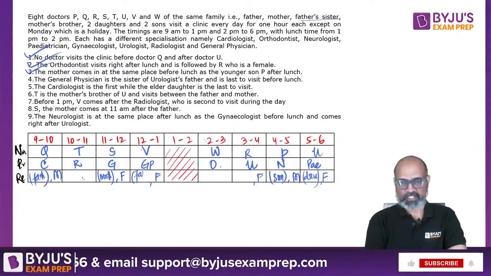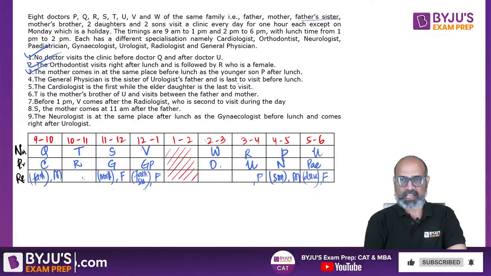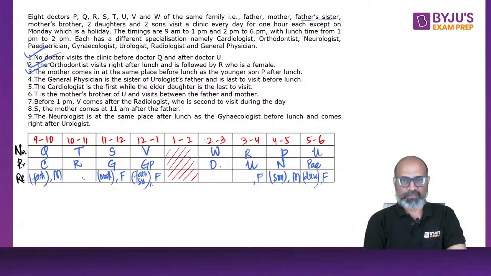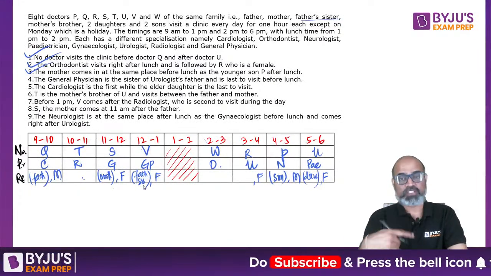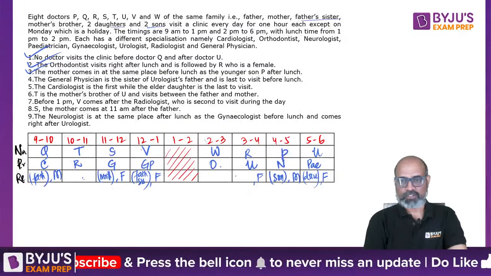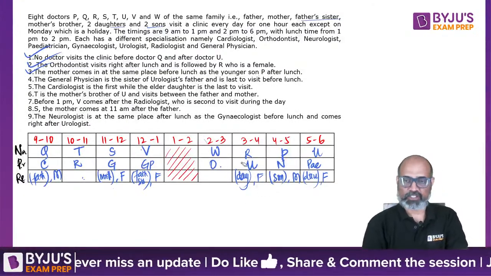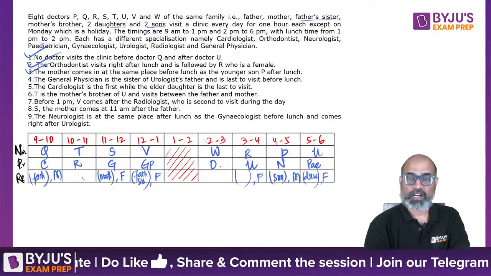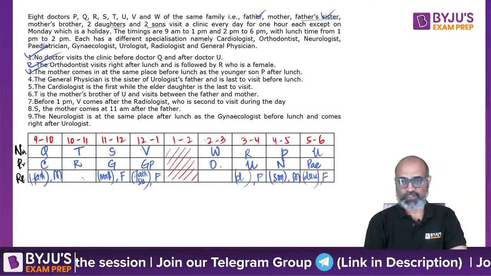Okay, fine, father's sister was already written. This was fine, and it is the last visit before lunch. Now this urologist's father. Now the urologist has a father. This is only possible if you have daughters and sons. So this is the second daughter then. If you have the second daughter, then only you can have a daughter's father and father's sister. So this is definitely a daughter, this female.